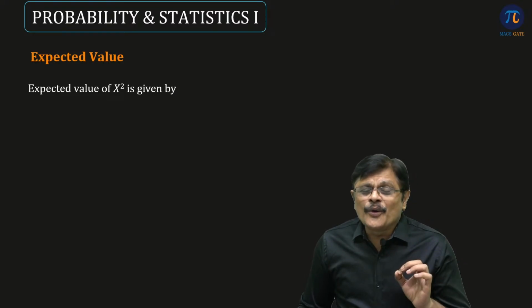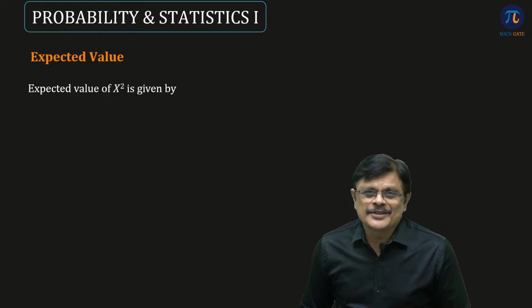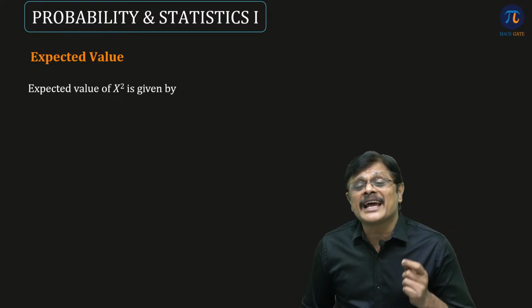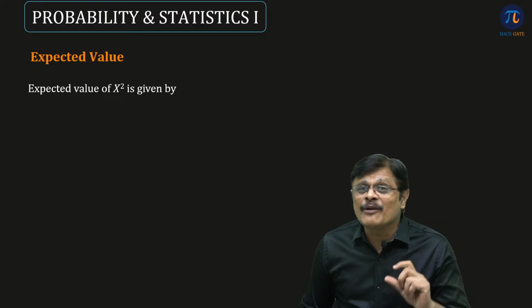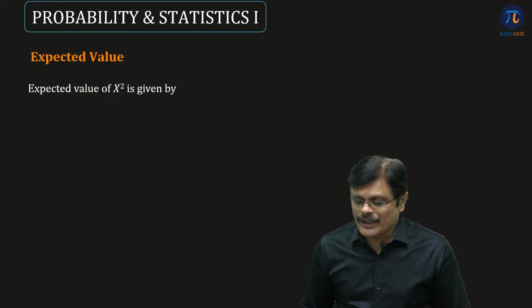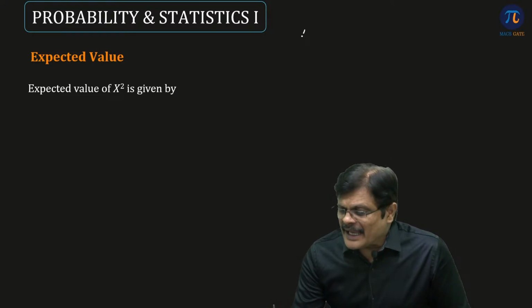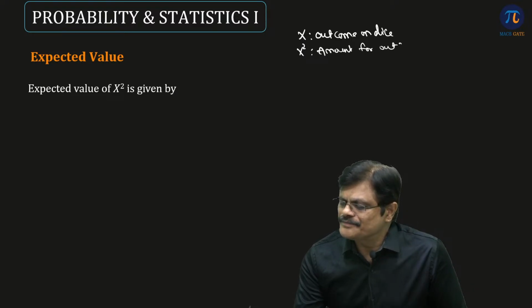Now, what is the expected value of the amount you are going to get? Here I am not asking what is the expected value or average of the outcome. I am asking what is the average of the amount you are going to get. So actually X is the outcome on the die, whereas X square is the amount you are going to get per outcome.